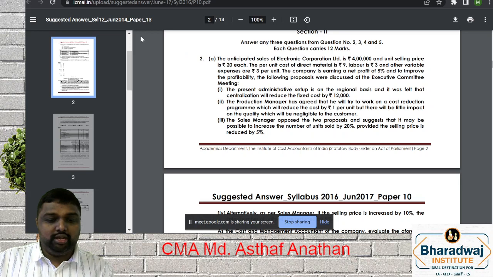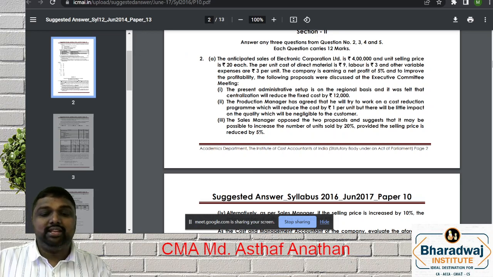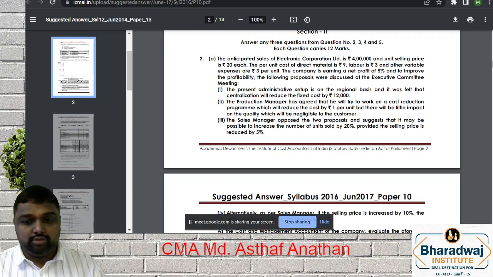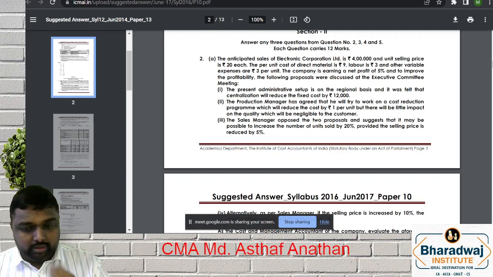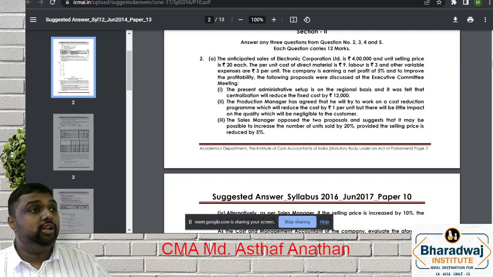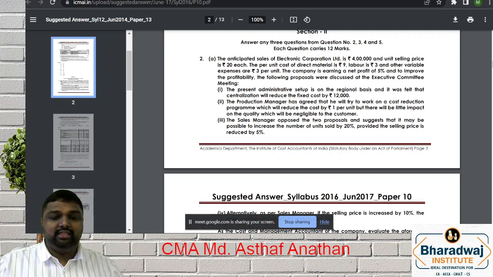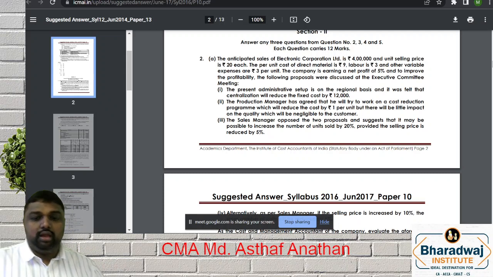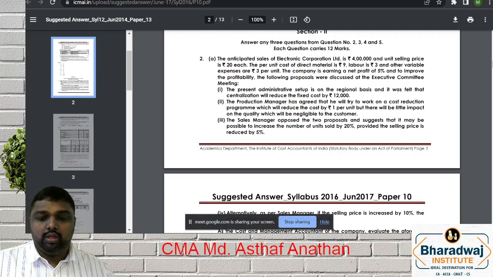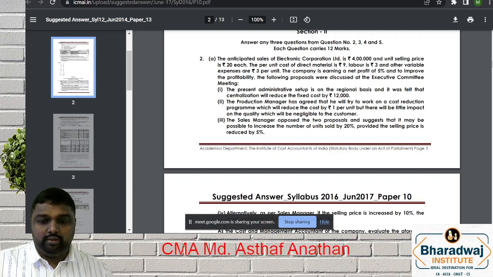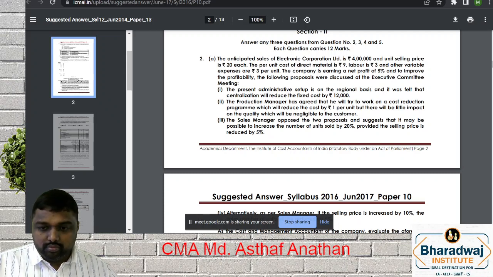Now how to proceed, my dear friends? They said that the present administration setup is on a regional basis. It is felt that centralization will reduce the fixed cost by 12,000. Next, the production manager has agreed to try a cost reduction program, which will reduce the cost by 1, with no impact.